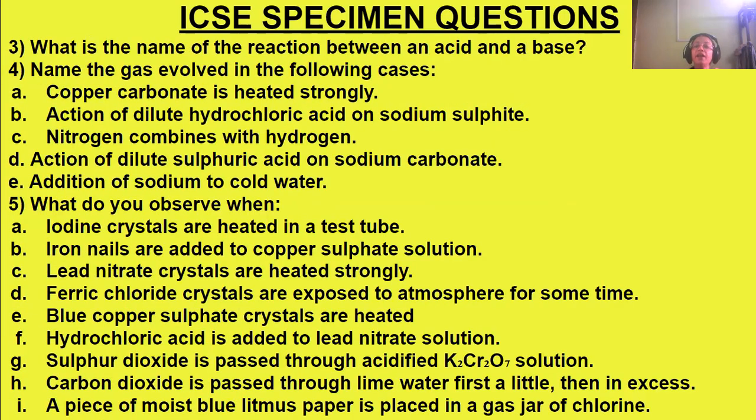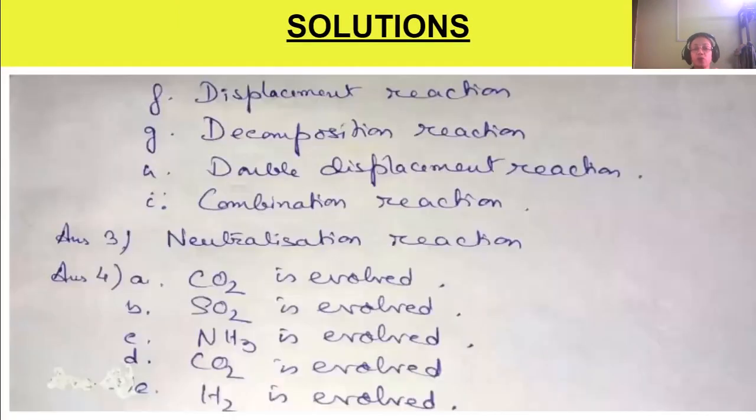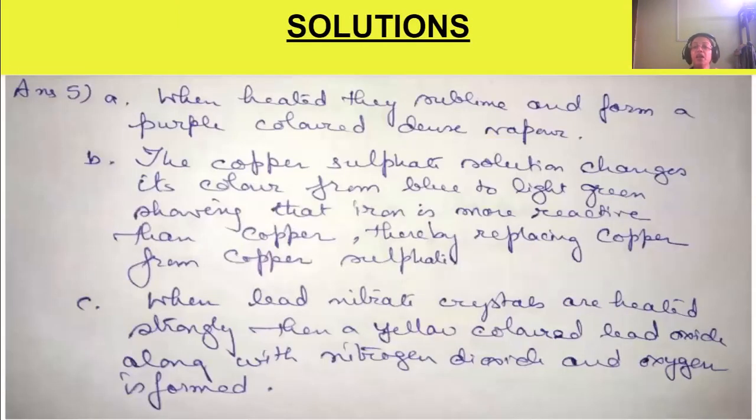Next we will move on to, yes, lead nitrate crystals are heated strongly. When lead nitrate crystals are heated strongly, we will see that yellow colored lead oxide is formed, with the coming out of a brown vapor, that is nitrogen dioxide vapor, and oxygen is coming out from the test tube.